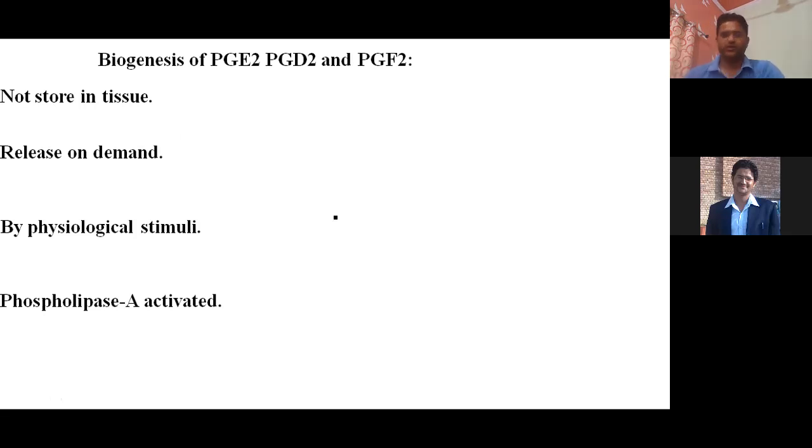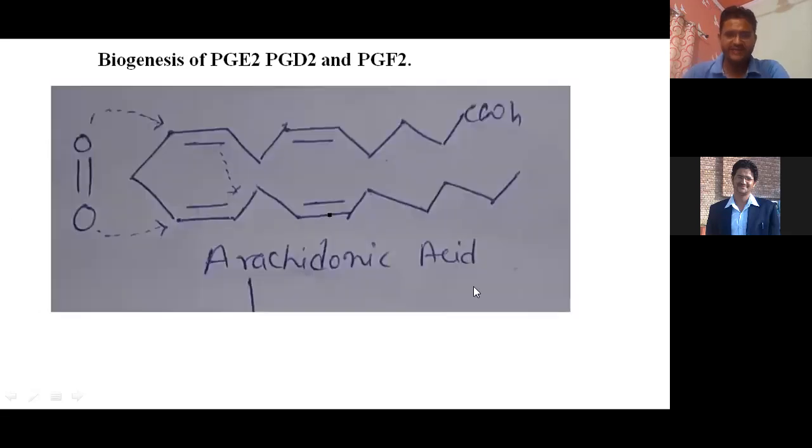Now you can see phospholipase A is activated by a physiological stimulus. Then phospholipase A releases an acid, and that acid is called arachidonic acid.